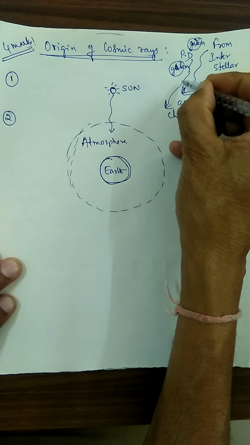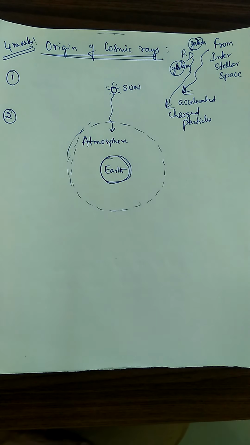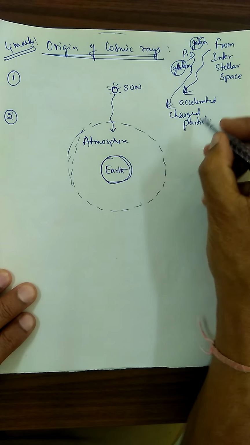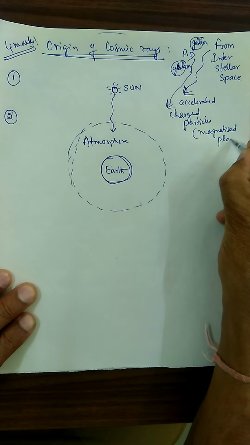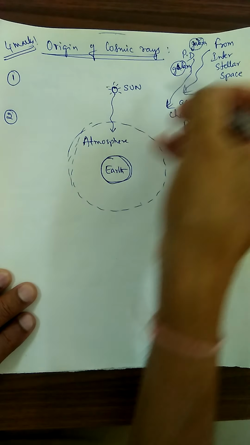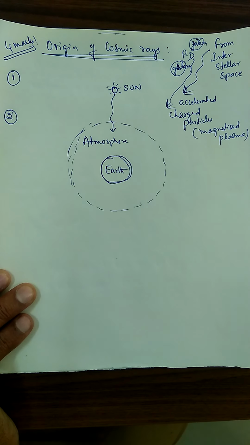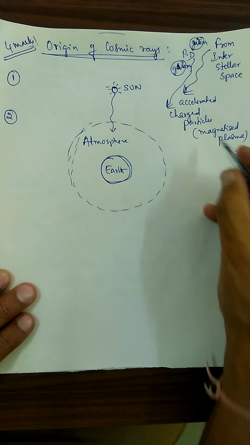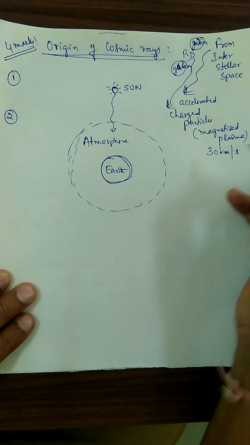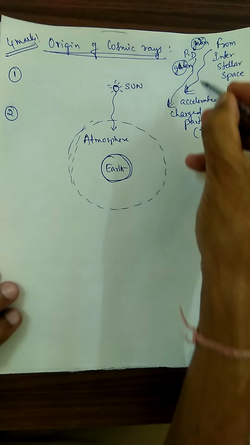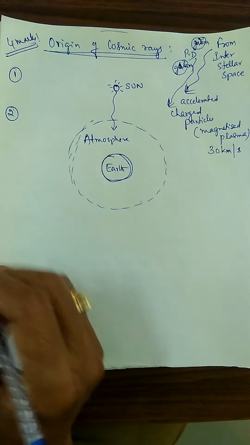Accelerated charged particles are incident here. This is the second idea, that is due to interstellar gas clouds, magnetized plasma. Magnetized plasma continuously hits the Earth atmosphere with a velocity of around 30 km per second. Imagine 30 km per second colliding on the Earth atmosphere. This is the second point.